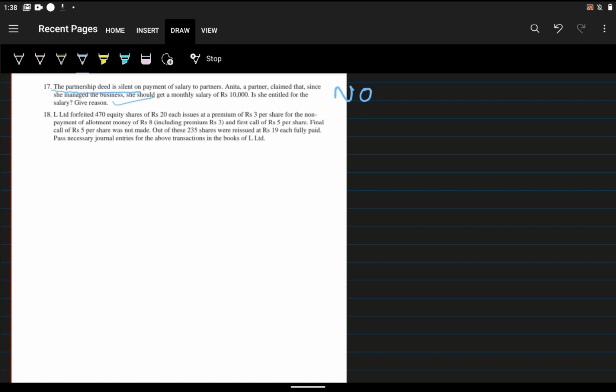Here what is given? What is the question? L Limited forfeited 470 equity shares. Whenever you are seeing a forfeited question, what is the journal entry for forfeiture?